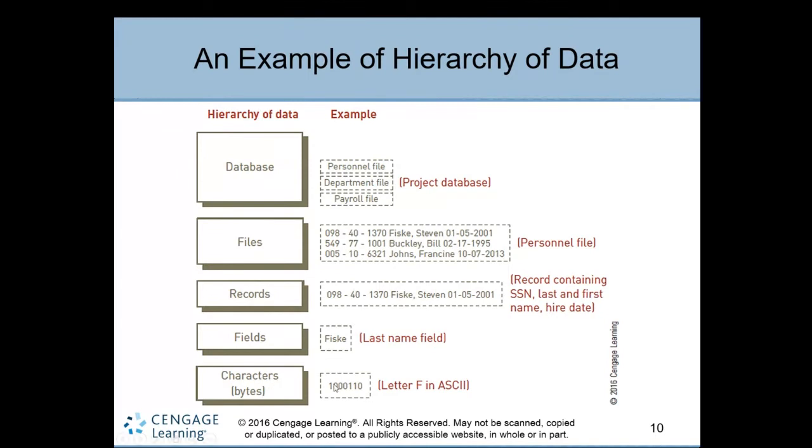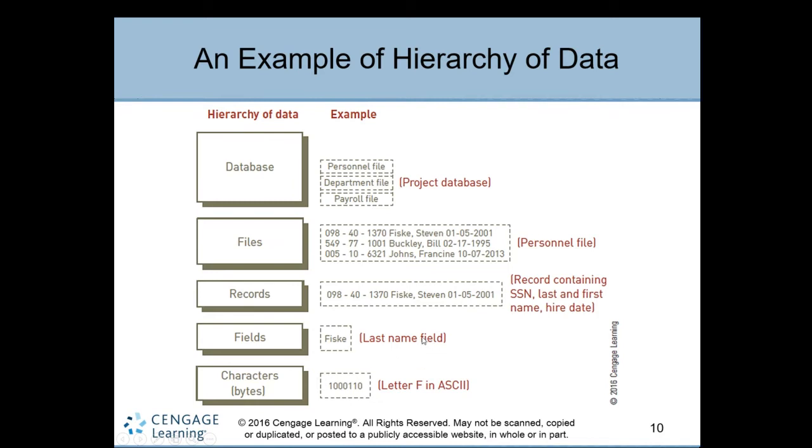See the characters. A character is a group of 8 bits, right? So assume a letter F is represented in the form of binary, 8 bits in ASCII. It is not necessary to remember everything. Just see that F is represented in binary format as one character. This is a character, right? So a group of these letters F, I, S, K, FISK, is a last name field.